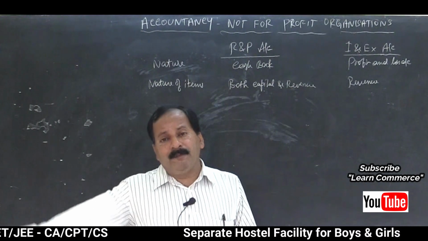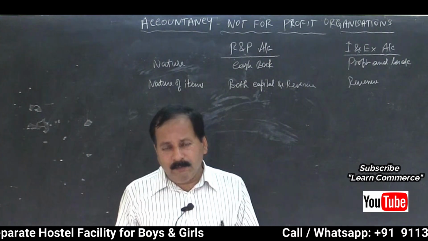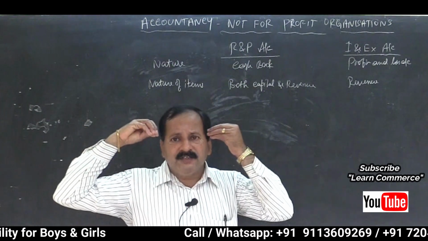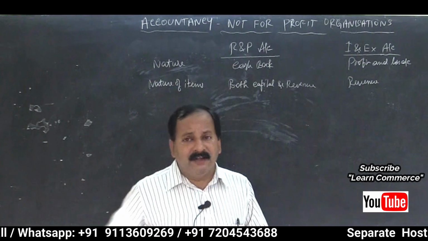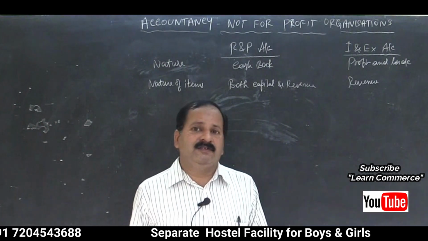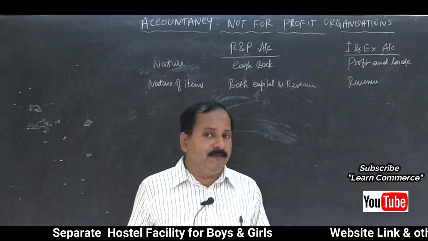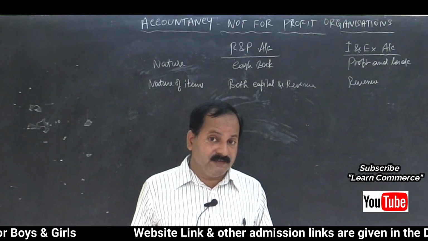It can be used for a period of more than 1 year, maybe 5 years, 10 years, can't say. You purchase land, you can use it as long as you are alive, and then your son, grandson, maybe great grandson, that is generations, can use that land. So it gives long-term benefit to the concern, whether business concern or non-trading concern.